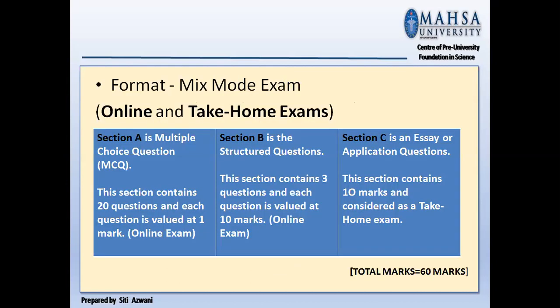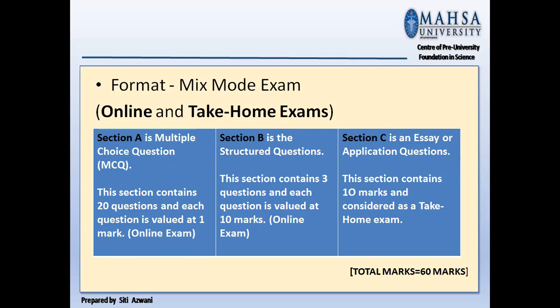Let's read here the format. For Physics 2 you have mixed mode exam: online and take home exam. You have three sections: section A, section B, and section C. Section A is multiple choice questions, MCQ.